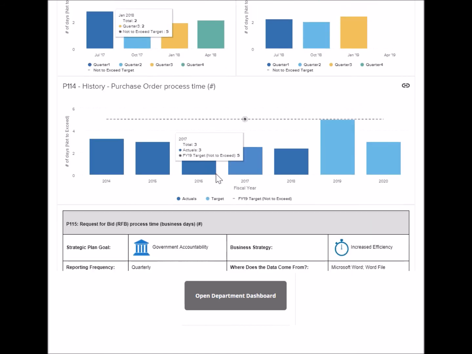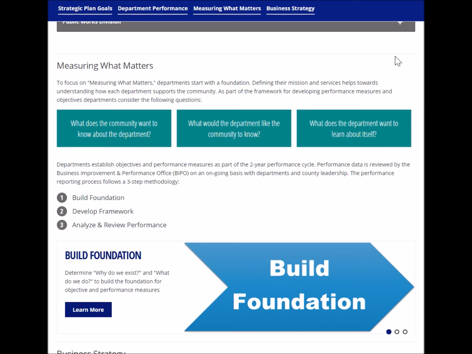The last part of the webpage that we want to take a look at is the Measuring What Matters section. This is our 3-step methodology that we go through departments to look at the Build Foundation, Develop Framework, and Analyze and Review Performance. We're going to take a look at Build Foundation.